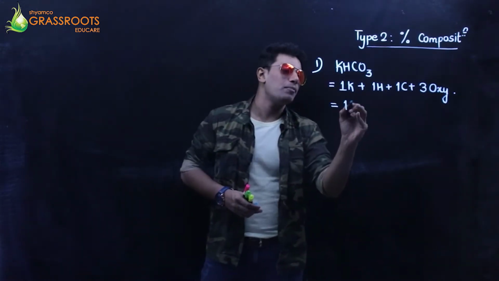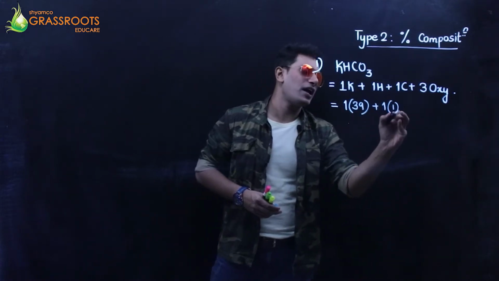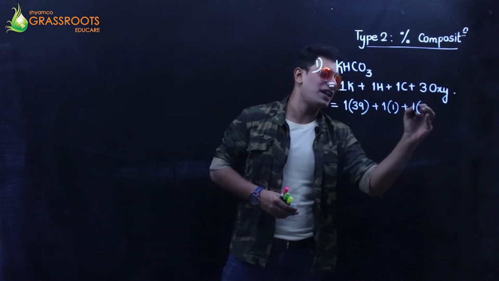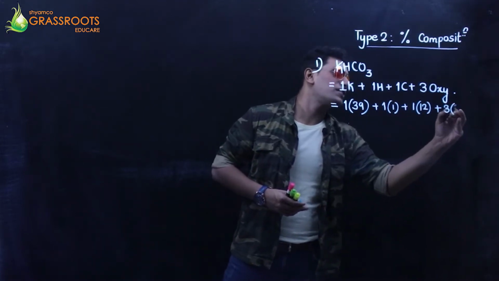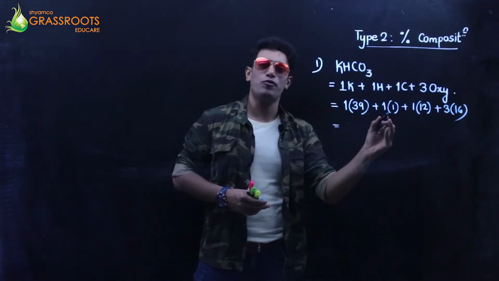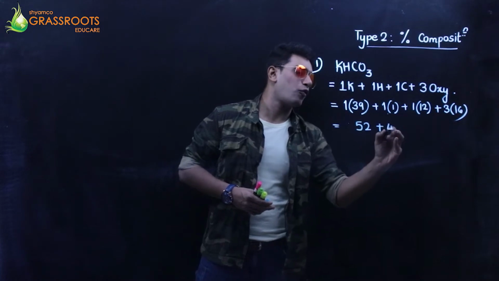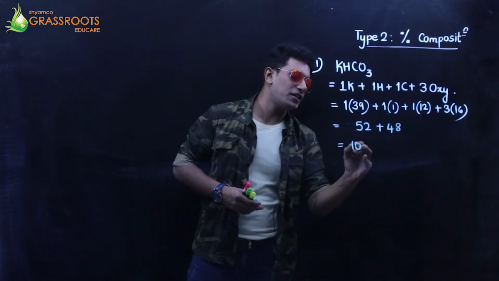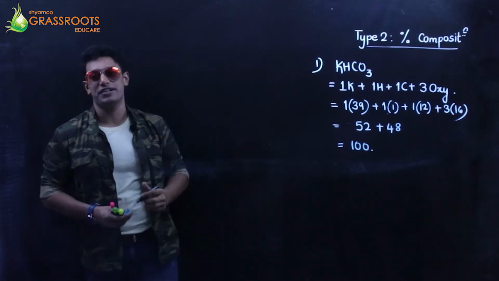For example, potassium is 39 grams, hydrogen is 1 gram, carbon is 12 grams, and oxygen is 16 grams. Add it: 39 plus 1, 40, 40 plus 12, 52, plus 48, that's 100 grams. So the molecular weight of this compound is 100 grams.